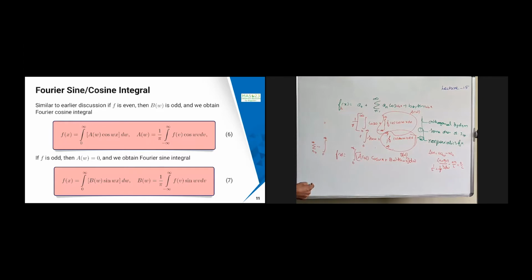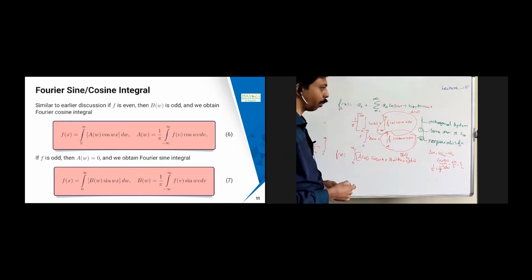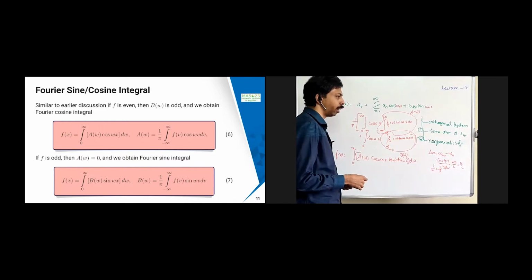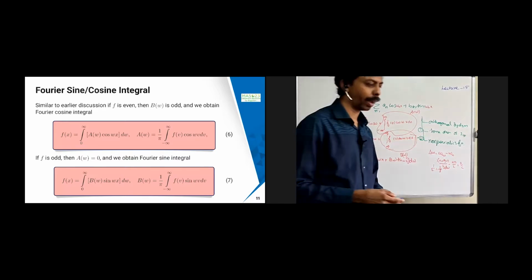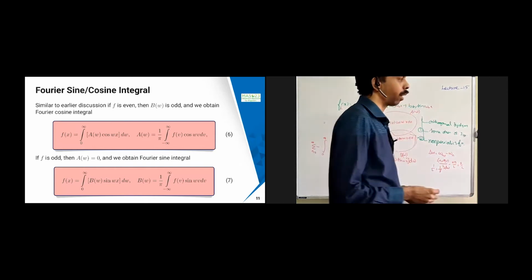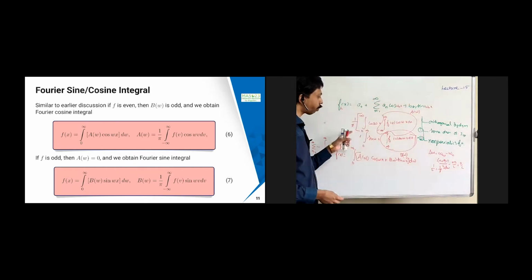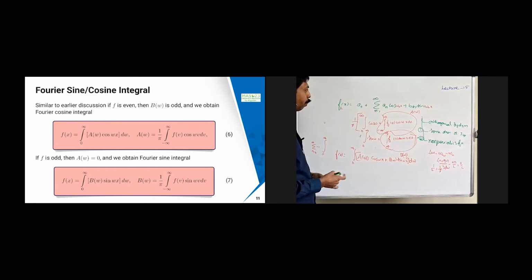applications of it in electrical engineering, geotechnical engineering, and probably some mechanical engineering also. This Fourier integral, or the Fourier series, is the one we are going to use for separation of variables in the heat equation and wave equation solutions. We are going to use this concept. Okay, so that is the Fourier integral.